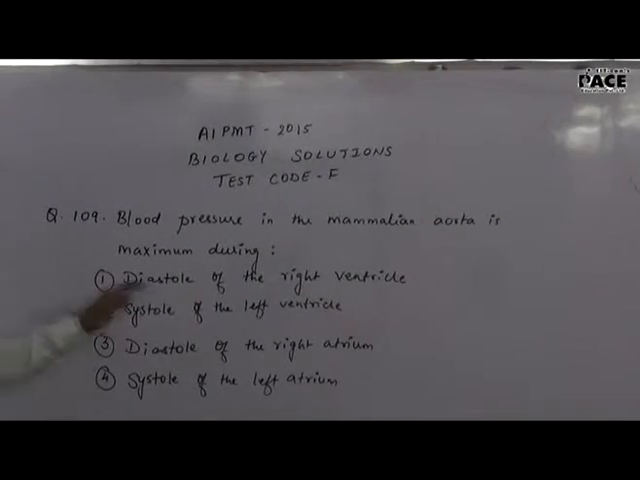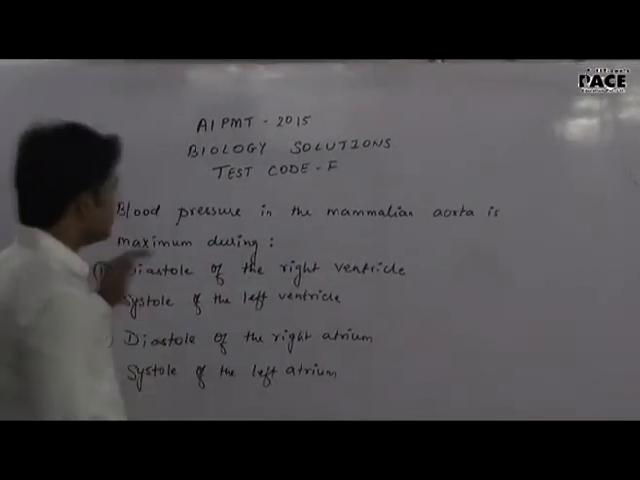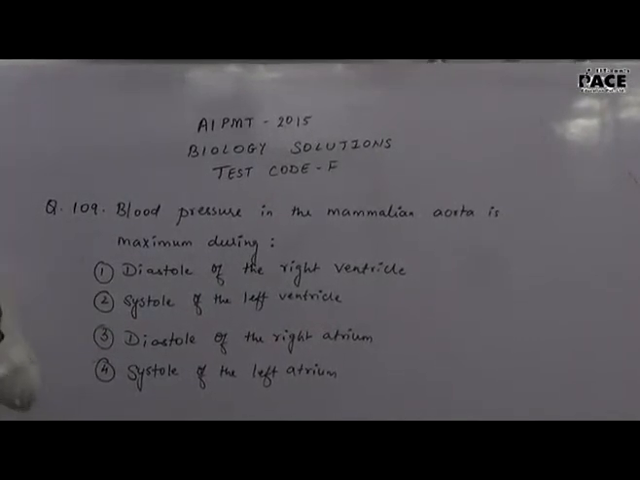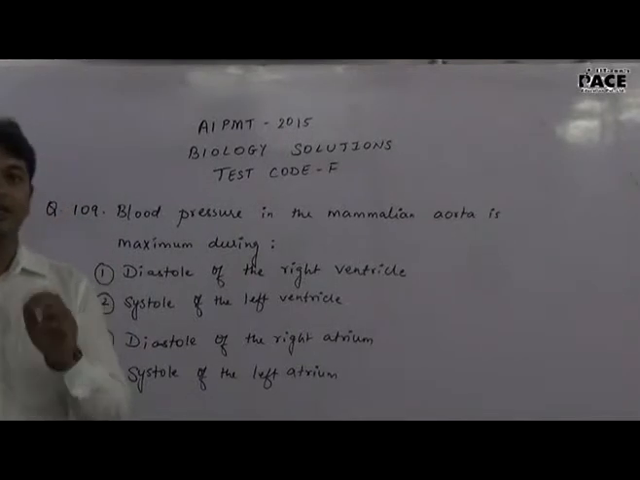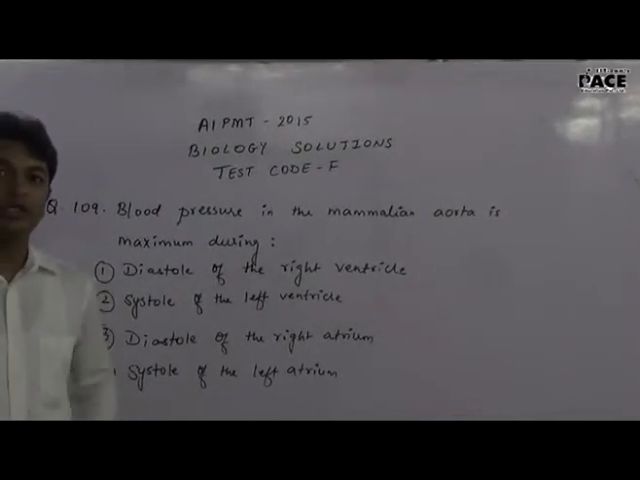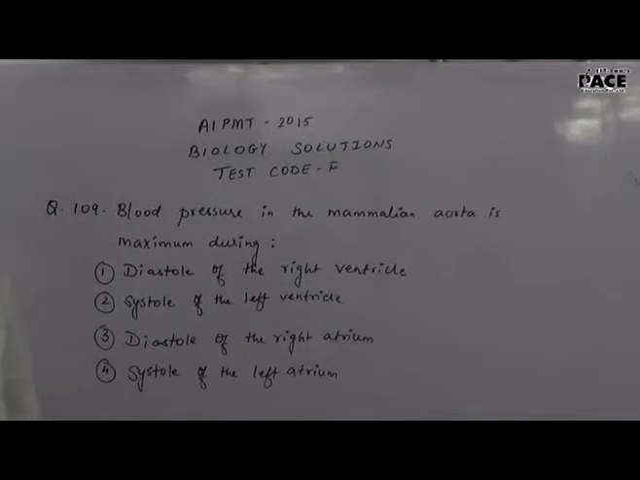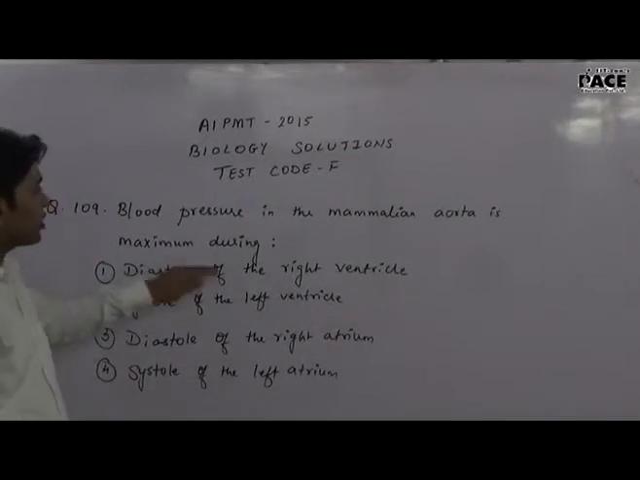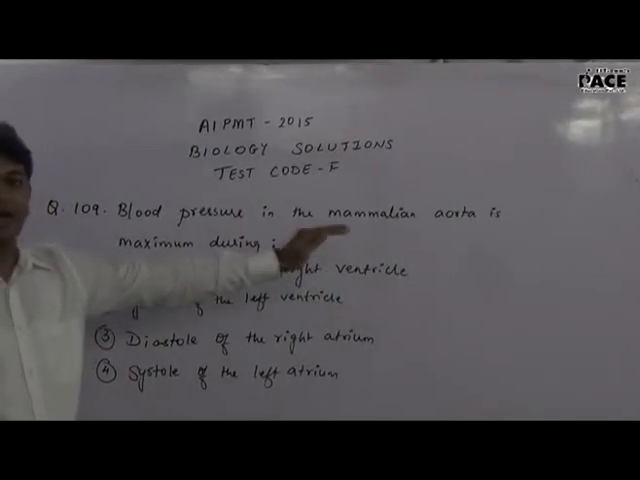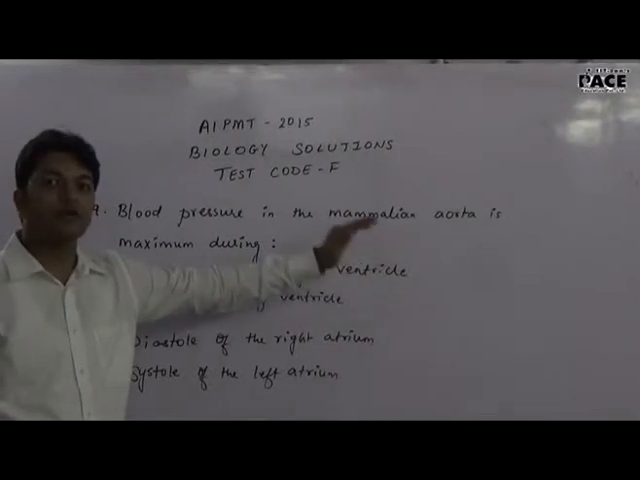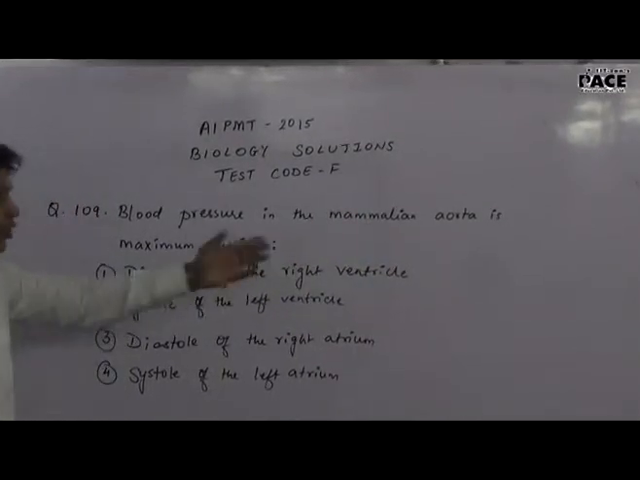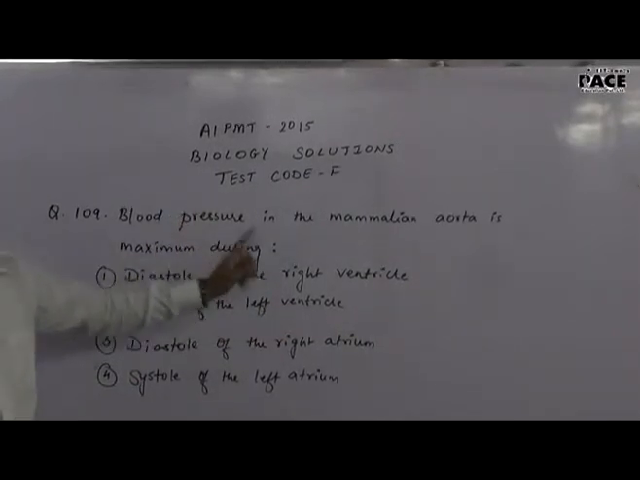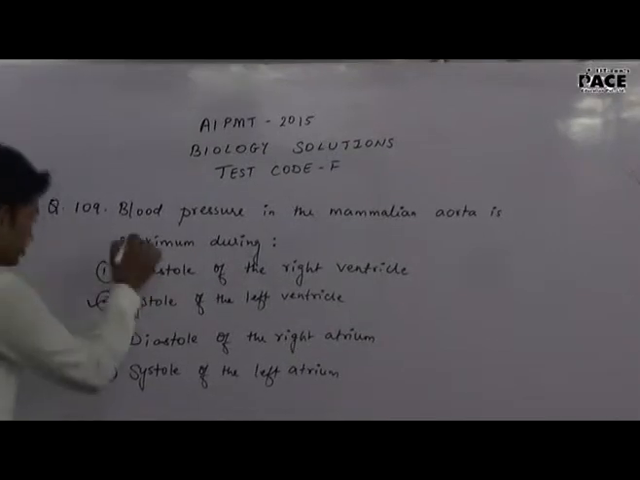Okay, let us now talk about question number 109. The question says blood pressure in the mammalian aorta is maximum during. Children, remember, blood pressure is of 2 types. Systolic blood pressure, which is exerted by blood on the wall of blood vessels during systole, and diastolic blood pressure, which is exerted by blood on the wall of blood vessels during diastole. Now since they are talking about aorta, so aorta is extending from the left ventricle. So it is pretty obvious that during systole of the left ventricle, the blood pressure in the aorta would be maximum. So the correct answer to this question is 2.